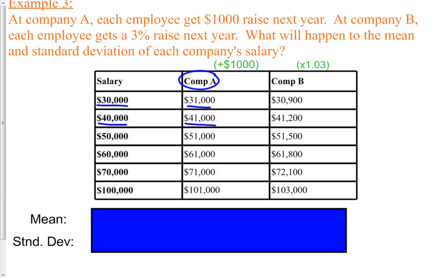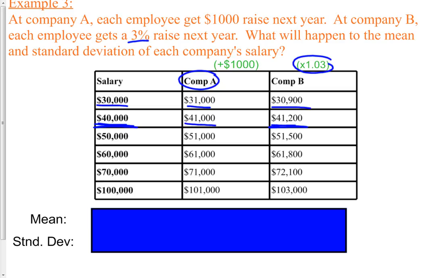At company B, though, instead of getting a $1,000 raise, they got a percent raise. So if you take 30,000 times 1.03, which is a 3% raise, now the person gets $30,900. This $40,000 person gets a 3% raise. Now they're earning $41,200. Okay, so that's what this chart is saying.